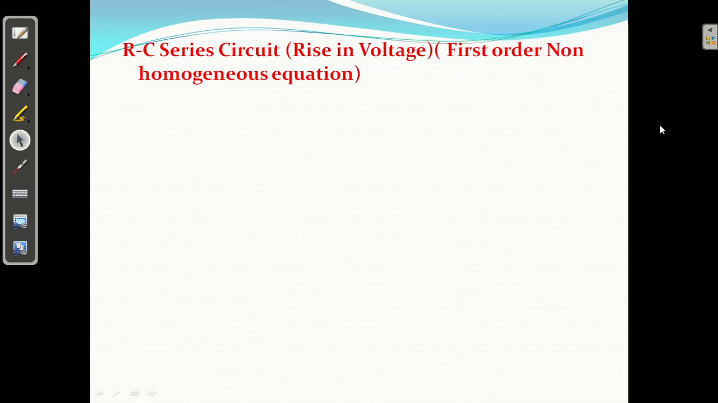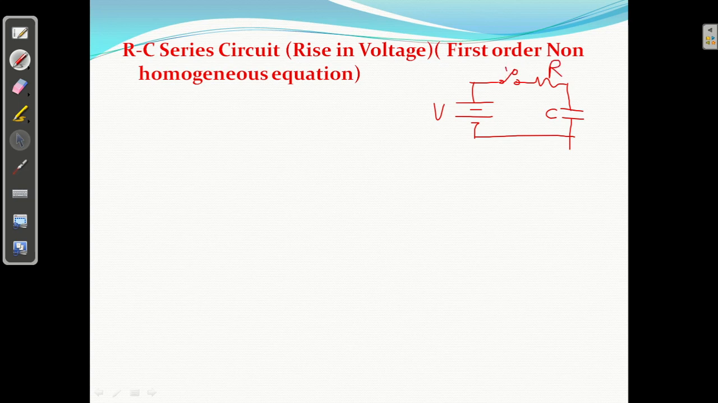See here, suppose this is the source, say V, switch is there, and this is R and C. Capacitor is there, right? Resistance is there, and we are closing the switch at t equal to 0. Okay, so before t equal to 0, before time t equal to 0, switch was open.